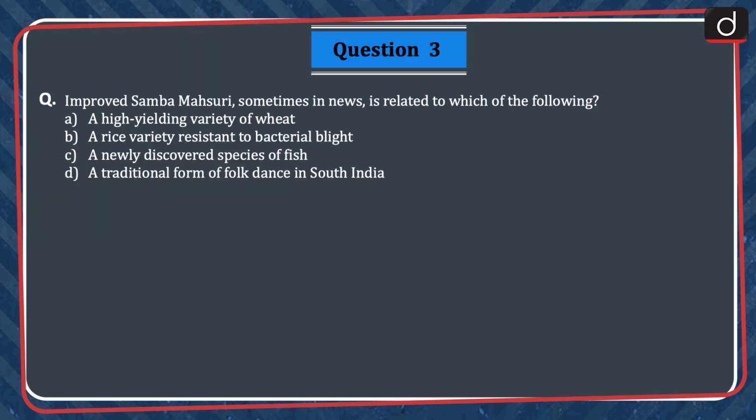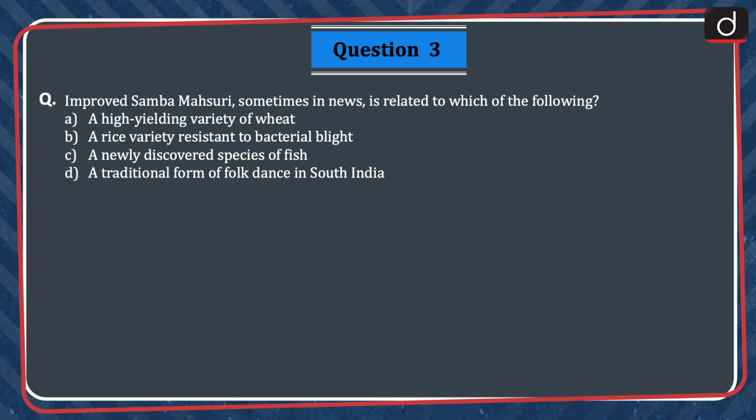Next question is, improved Samba Mahsuri, sometimes in news, is related to which of the following? Option A, high-yielding variety of wheat. Option B, a rice variety resistant to bacterial blight. Option C, a newly discovered species of fish. Option D, a traditional form of folk dance in South India.